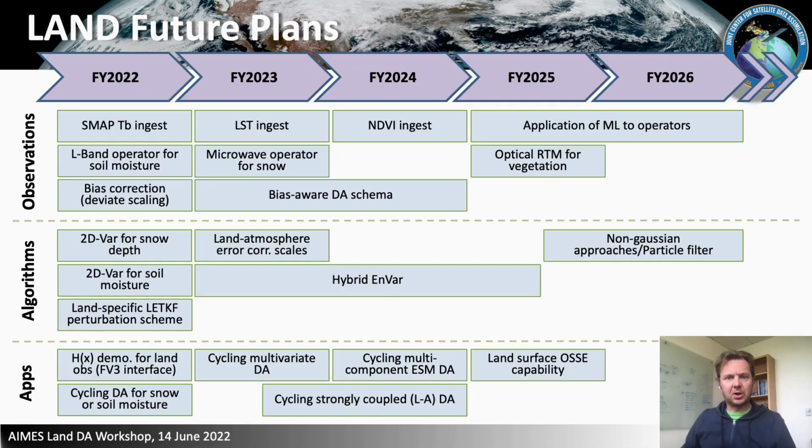Our future plans are closely tied to JEDI developments as a whole, but in the short term, we want to work on adding the ability to assimilate brightness temperature observations of soil moisture and improve our bias correction capabilities.